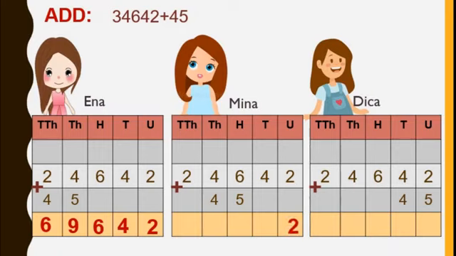Okay, what about Meena? We will see. Meena, here in the unit place 2, she has written here 4 and 6 plus 5 is 11. So here 1 and here also she has written 1. Now 1 plus 4 that is 9, and in the 10,000s column she got 2. Means her answer is 29,142. Okay, what about Dika? In the units place 5 plus 2 or 2 plus 5 is 7. Tens place 4 plus 4 is 8. Now in the hundreds 6, thousands 4 and 10,000s place 2 she has written.